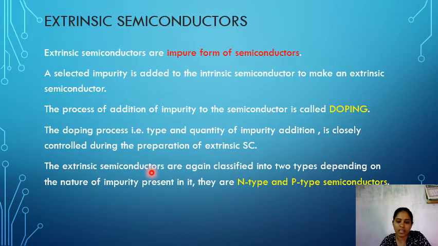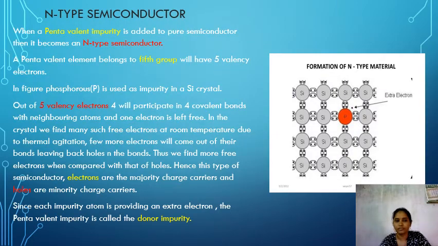Extrinsic semiconductors are again classified into two types. Generally, semiconductors are of two types: intrinsic semiconductors and extrinsic semiconductors. Again, these extrinsic semiconductors are of two types, that is N-type semiconductors and P-type semiconductors. Let us see what is meant by N-type semiconductors and P-type semiconductors. This is about N-type semiconductors.